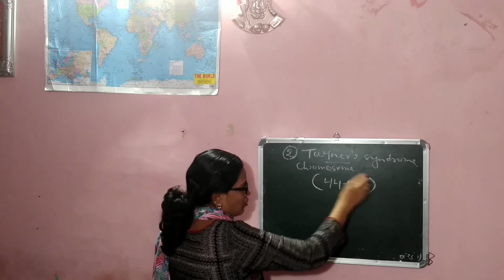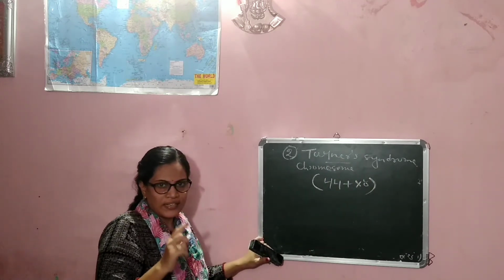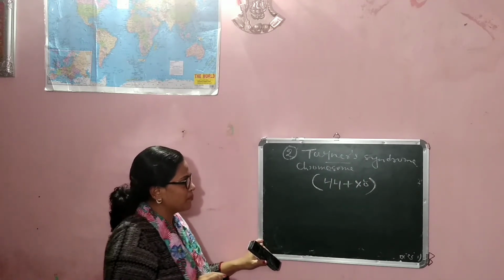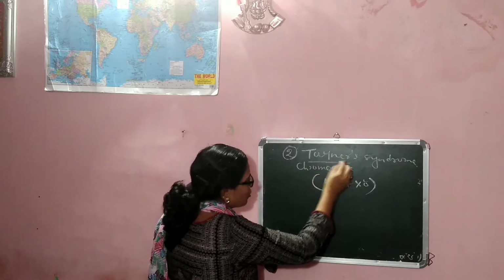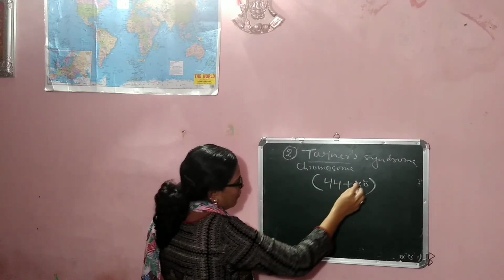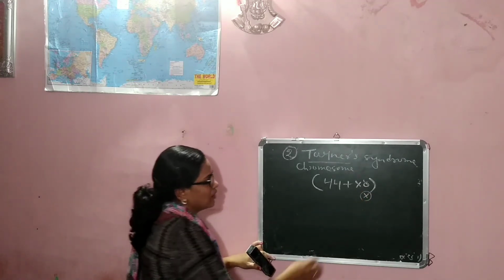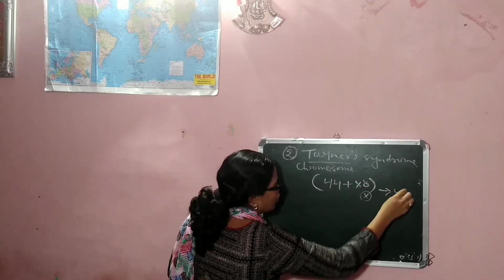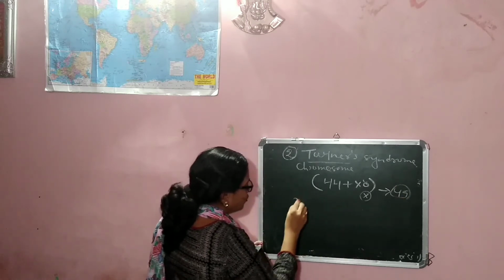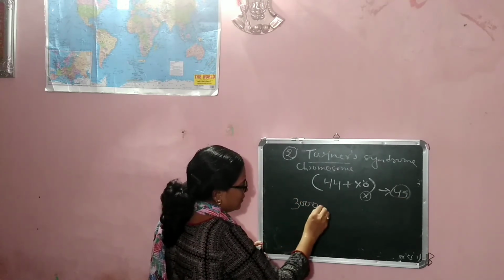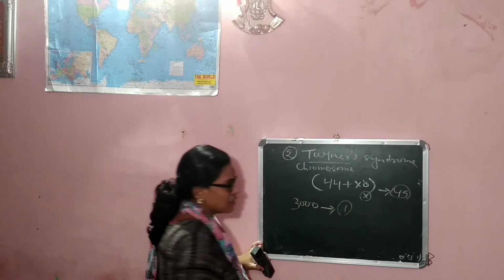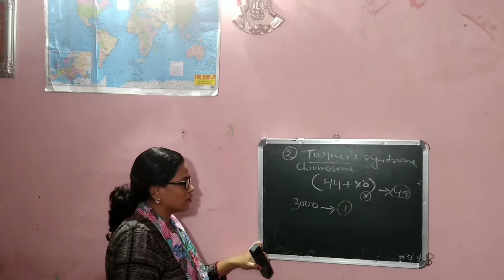Only one X chromosome remains. So in this Turner syndrome, one X chromosome is absent and the chromosome number becomes 45. Out of 3000 children, 1 will suffer from this syndrome or disorder.